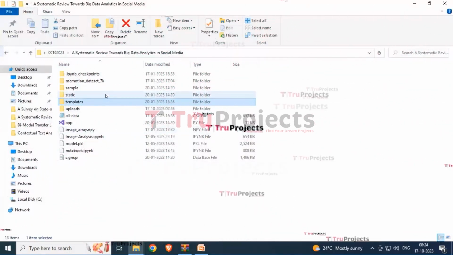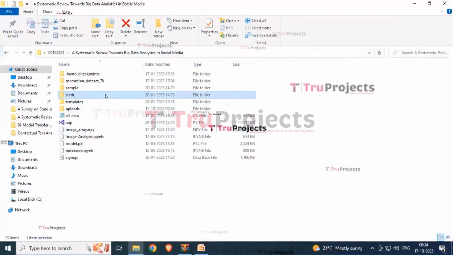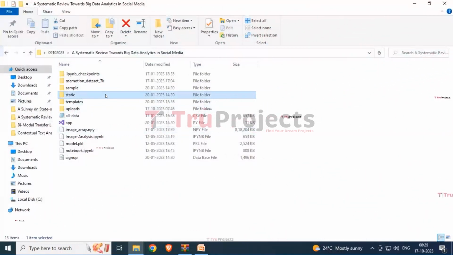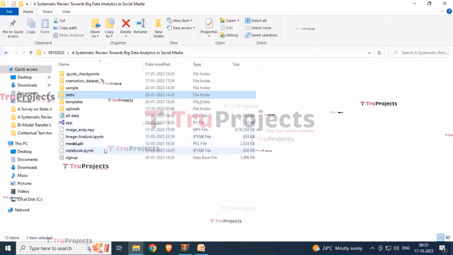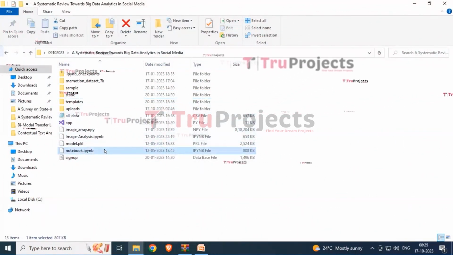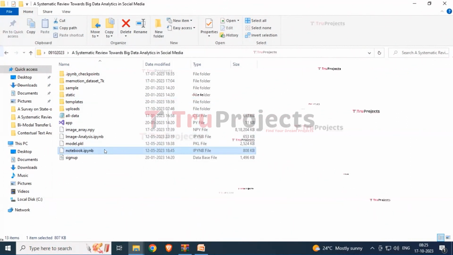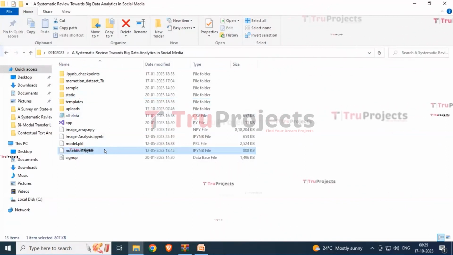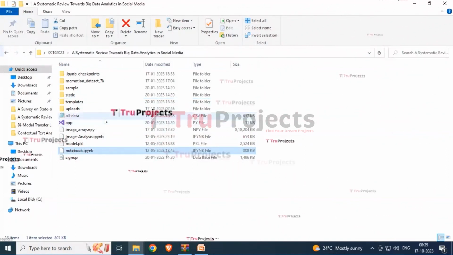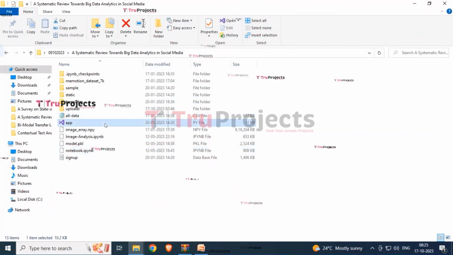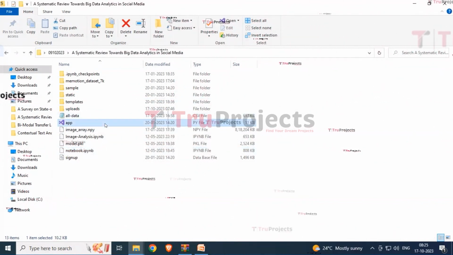Then we have a folder which is named as static. This folder consists of files related to CSS, JavaScript and Bootstrap files. And then here we have .ipynb file, which is a Jupyter notebook file which contains a combination of code, graphs and outputs all in one place. It allows the users to write and execute code in individual cells, making it a popular choice for data science.